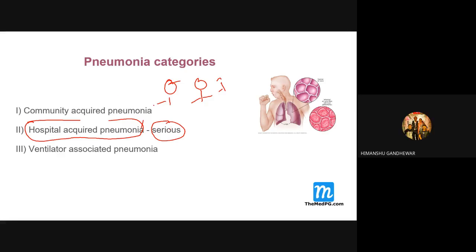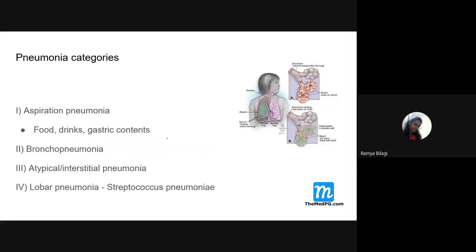Because the organisms are resistant against many drugs. Very good. In hospital, multiple drugs are used, and the organisms that cause pneumonia there are resistant to many drugs, so it is very difficult to treat them. And sometimes ventilator-associated pneumonia. So these are the three different categories of pneumonia.